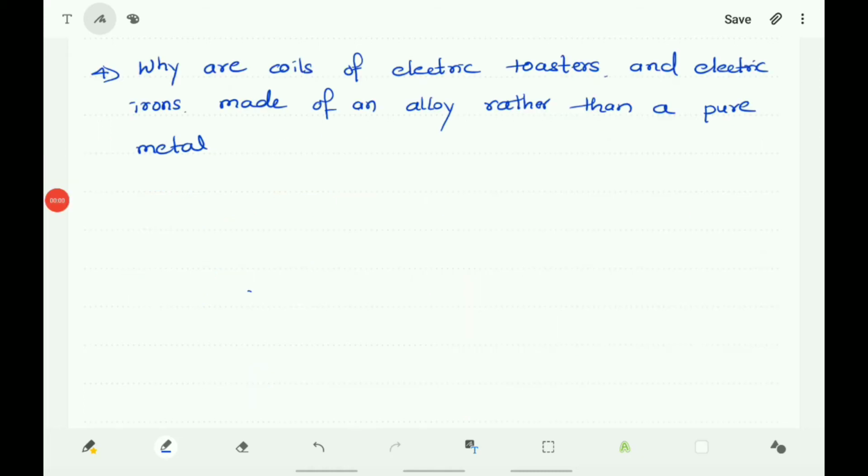Fourth question, why are coils of electric toasters and electric irons made of an alloy rather than a pure metal? The answer for this question you already revealed: resistivity of an alloy is generally higher than that of its constituent metals, and also alloys do not oxidize readily.